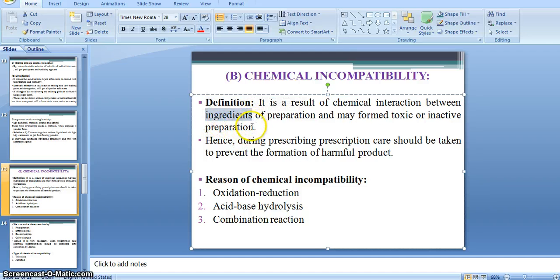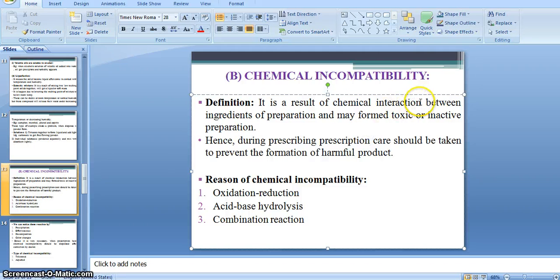Excipients, such as for a tablet, are diluents and binders, then any other flavoring agent, sweetening agent, and suspending agent. So we need various kinds of ingredients for preparing any kind of preparation, and the chemical interaction happens between these ingredients.